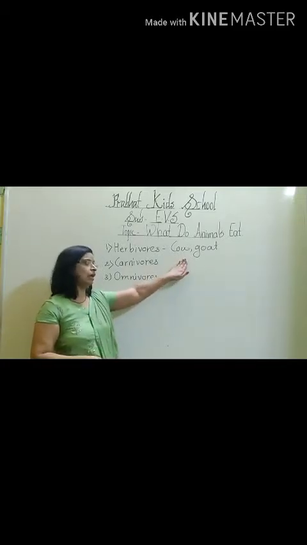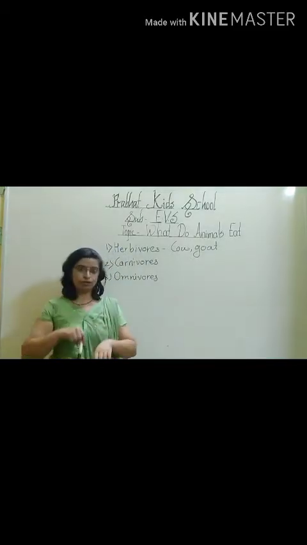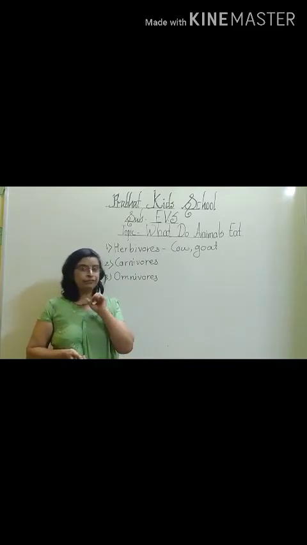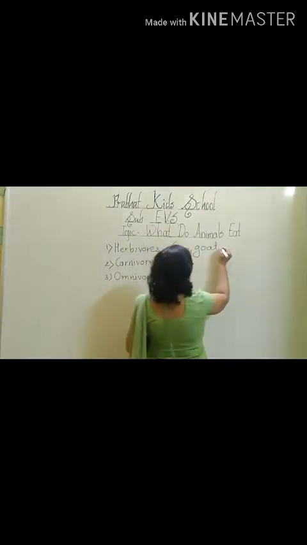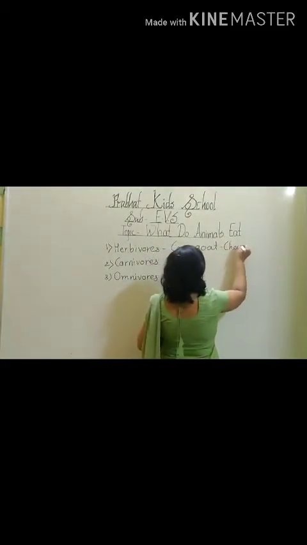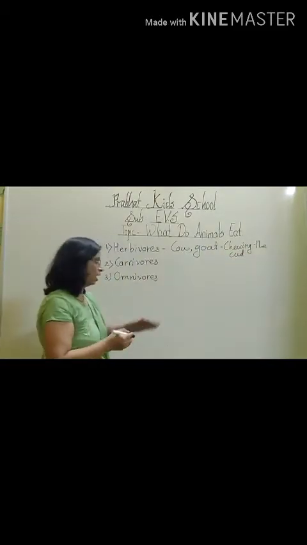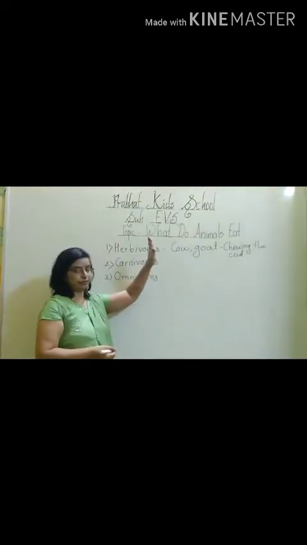Which animals? Cow, goat, buffalo. These animals swallow their food and after some time return it back into their mouth and chew it very finely. And this process is known as chewing the cud. Which animals do this? Cow, goat, buffalo. Those are the big herbivores.